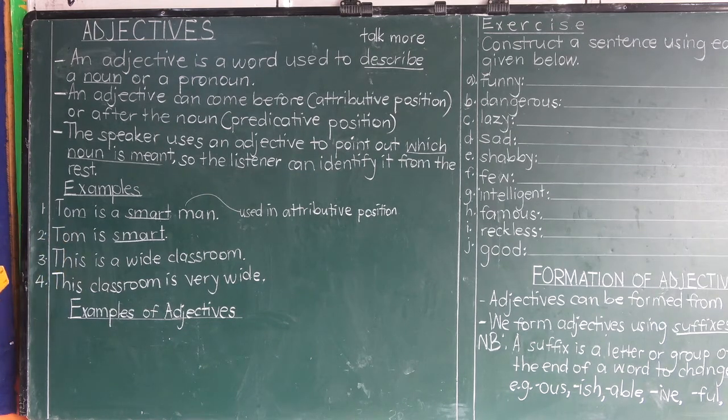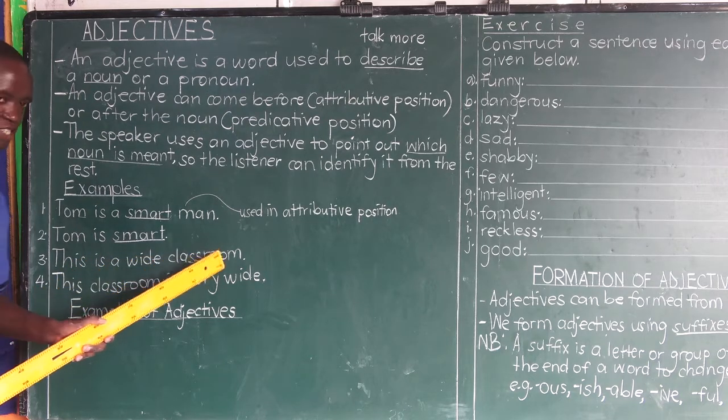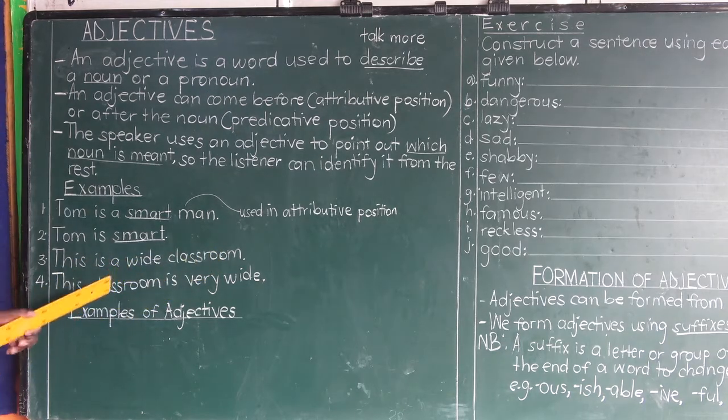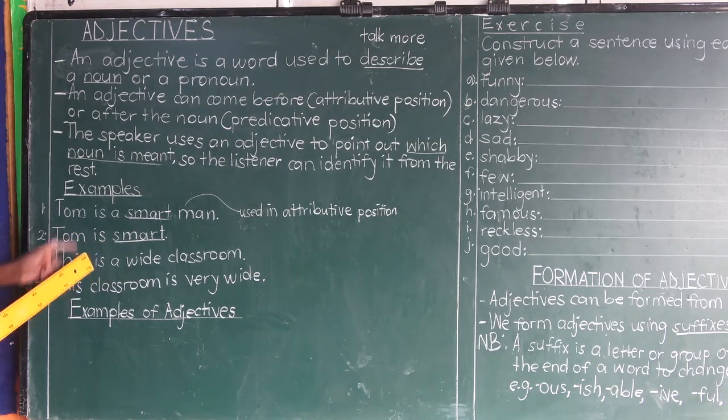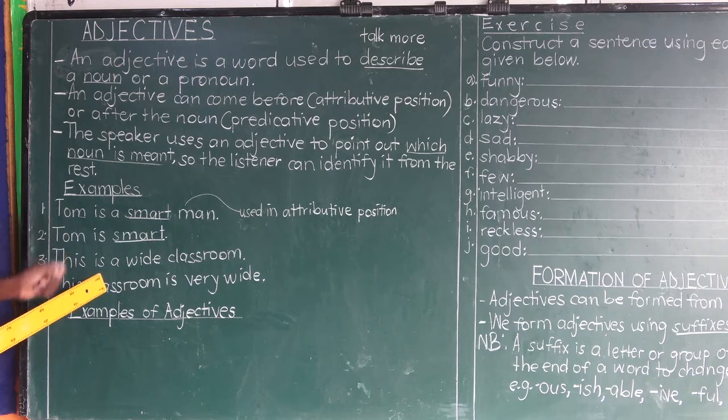Example 3, we have, this is a wide classroom. We repeat, this is a wide classroom. Which noun are we describing here? From example 1, there is some bit of similarity to example 3.